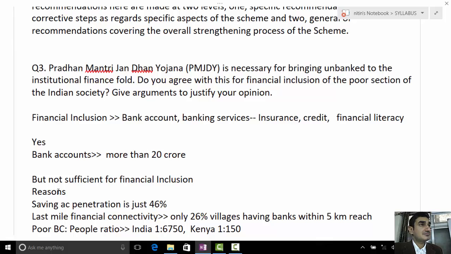These pillars have been practically implemented also, we can see. Universal access to banking facilities, the first pillar: more than 17.7 crore accounts have been opened. It's 19 crores something, so you can say around 20 crore accounts have been opened, and more than 45,000 crores have been deposited. It was probably announced by the Prime Minister also. So we can say the first pillar is a success.